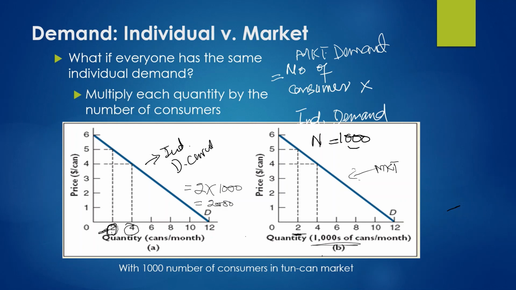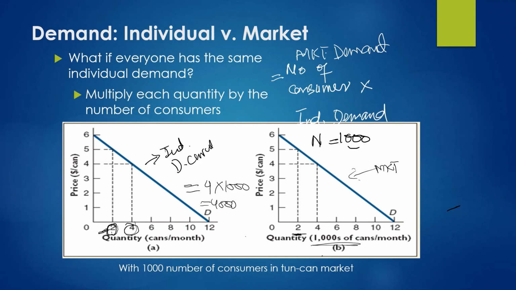When the price decreases from 5 to 4, you can see that there is an increase in the demand by each individual. Then the market demand will be equal to 4 multiplied by the number of consumers, which is 4000.